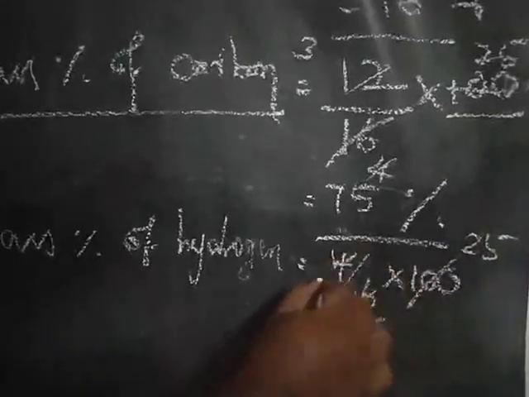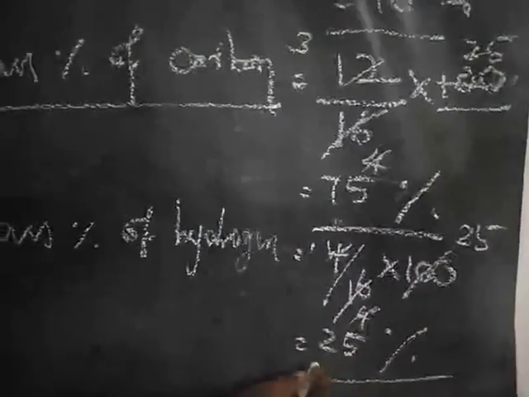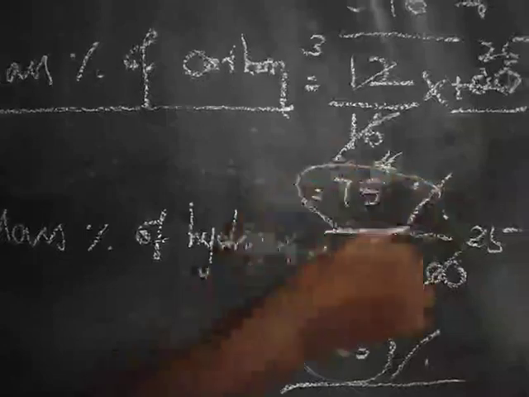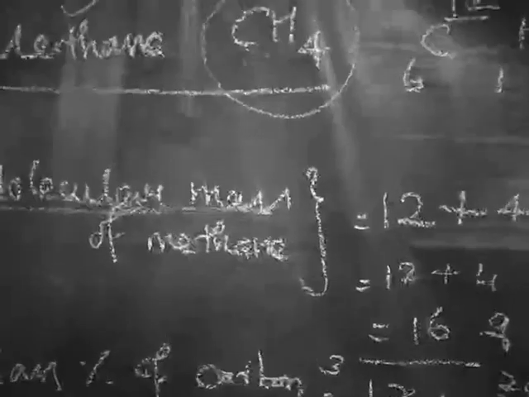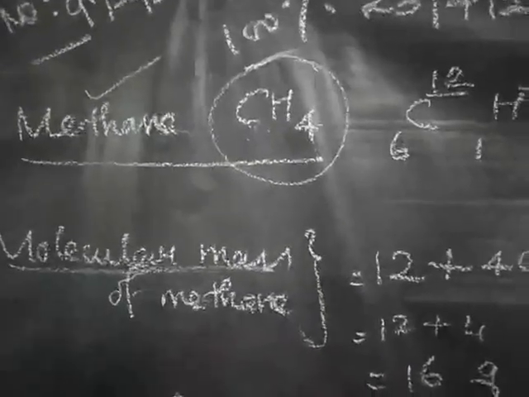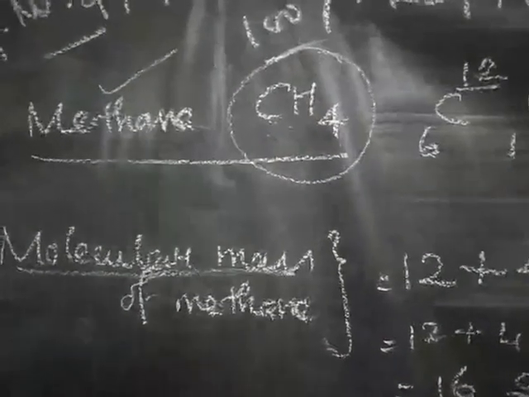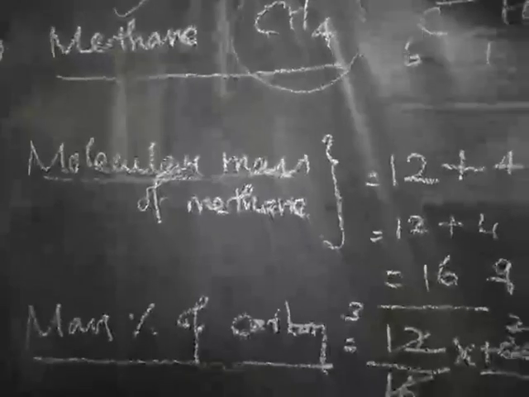25, cancel 1. So 25 percentage. Okay, so we may add these two percentages. We have to get what? 100 percentage. We have to get 100 percentage. Okay, so in this way we have to find out the percentage composition of an individual element present in a compound or molecule.